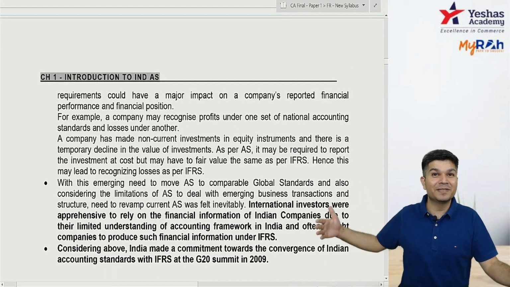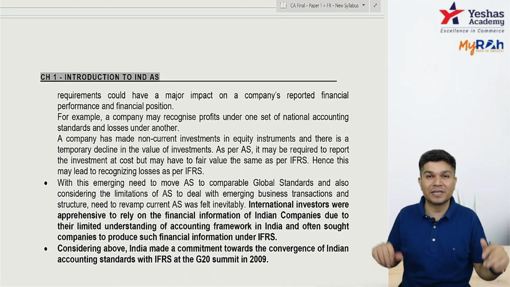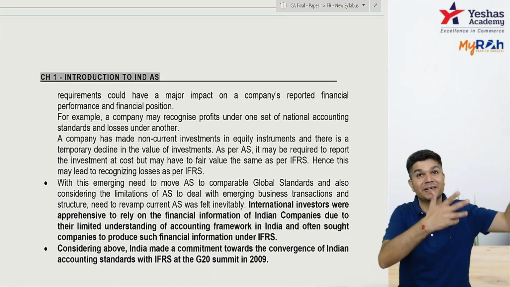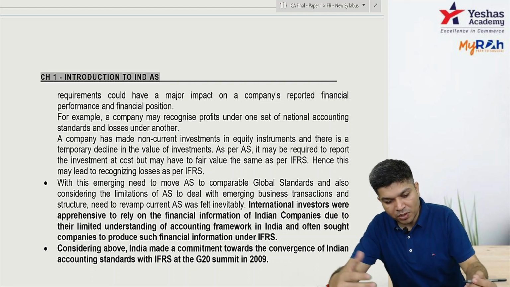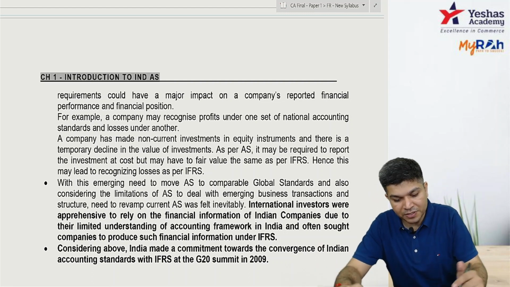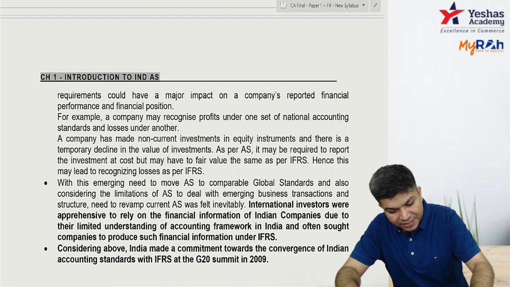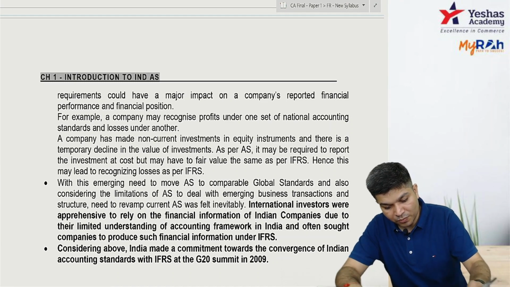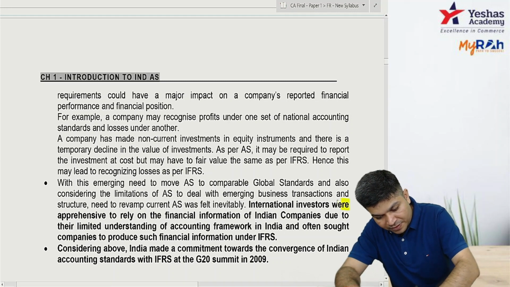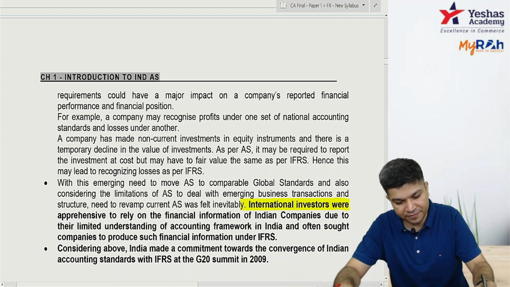Here the investment is at 10,000 rupees, there the investment might be 5 crore. I told you the example about the cost concept and the fair valuation concept. So international investors basically wanted accounts as per global accounting standards, kind of IFRS. So with this emerging need to move from AS to a global standard, and considering the limitations of accounting standards, it was basically required to come up with standards in India which are based on IFRS.